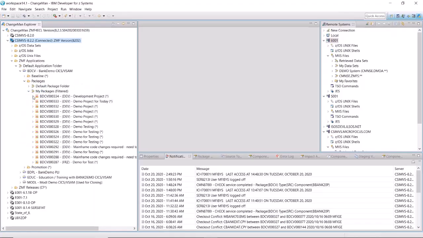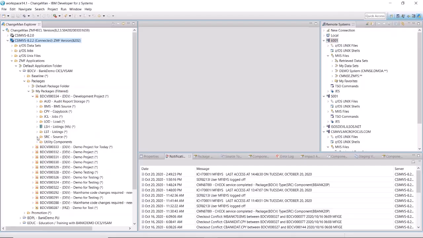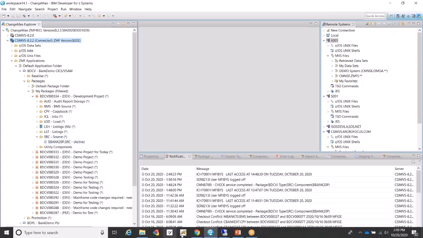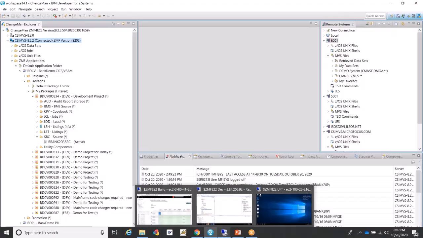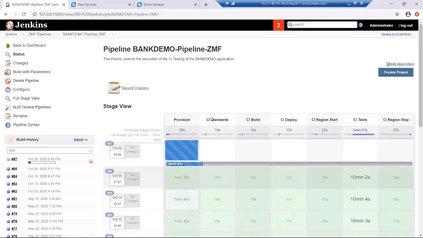And those components, there was only one component, the BBank 20, that I could actually work on from here. So whether it be in the Rocket IDE or some other IDE, we do have a plugin available for any Eclipse-based IDE.